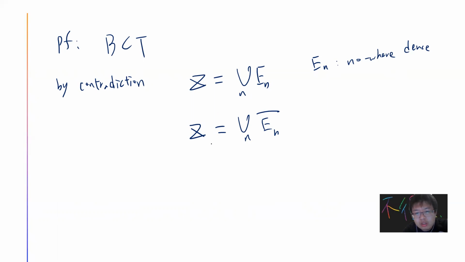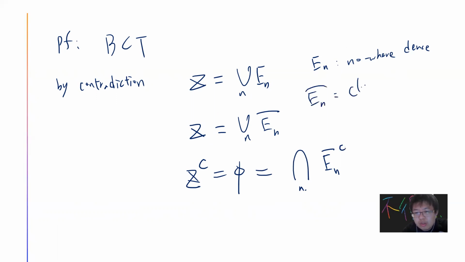You take a complement, right? So the complement of the whole space gives you empty, which is the same as the intersection of the complements of the closures of E_n. Okay, so this closure of E_n is closed, and it does not contain any open subset, right?